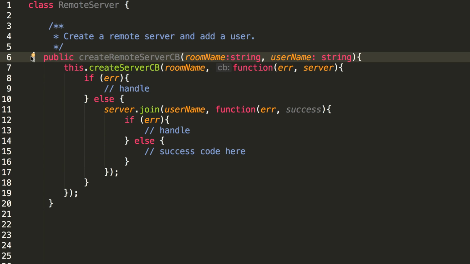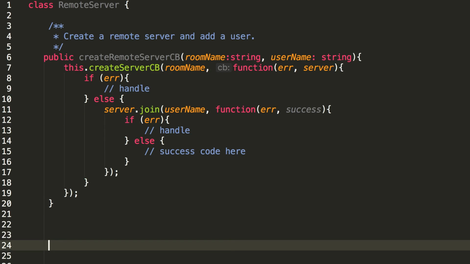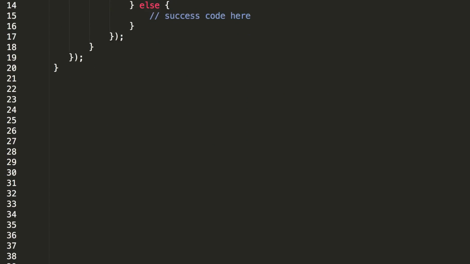This example just has two layers of nested callbacks, but it's easy to imagine what this would look like if we needed to call another asynchronous function inside server.join as well, and another one inside that afterwards. So the more and more asynchronous functions we add, the harder it is to actually keep track of what's going on within our program. Remember also that asynchronous functions can't throw exceptions in the normal way, so short-circuiting a deep nested chain can be really problematic.